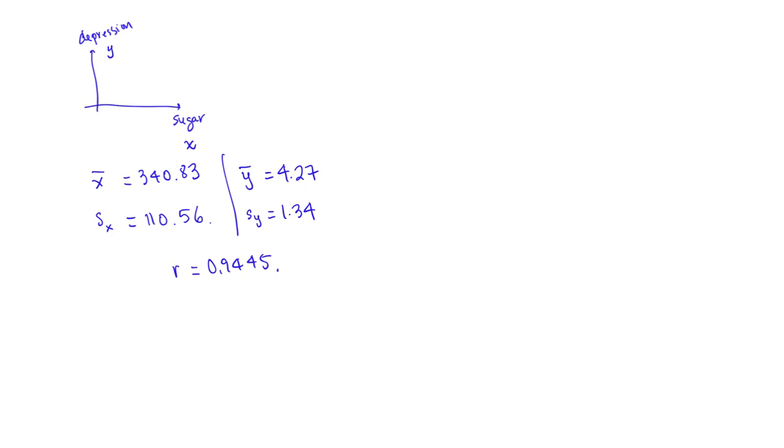In this case, we were not given the raw data, so to compute y equals a plus bx, we would find b first. b is our correlation coefficient times the standard deviation of the response variable over the standard deviation of the explanatory variable. And then we're going to use that b to find a. a is y bar minus b times x bar.